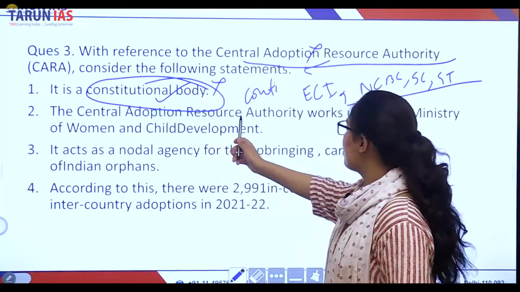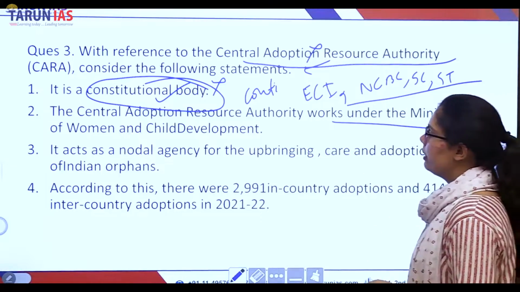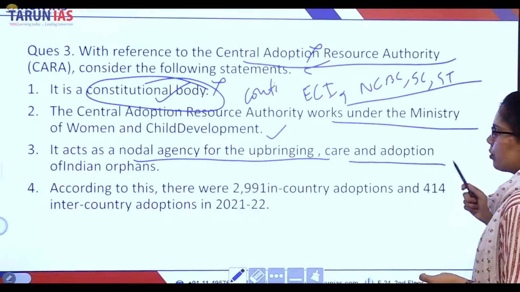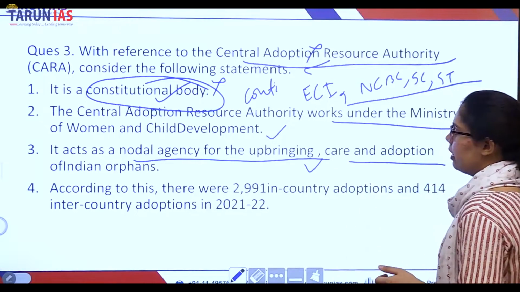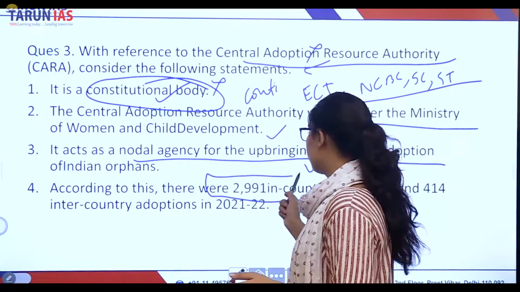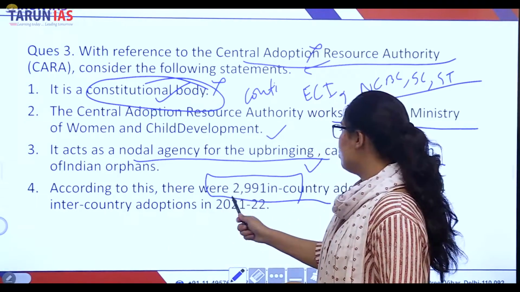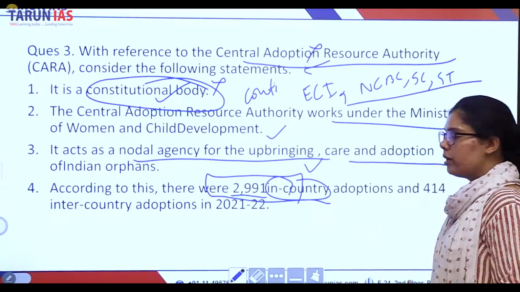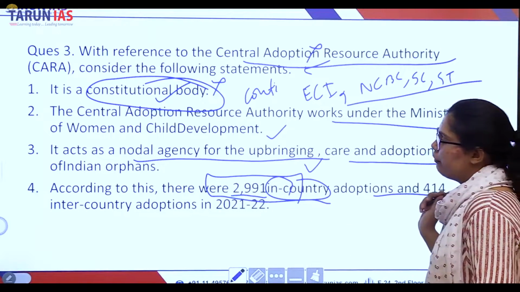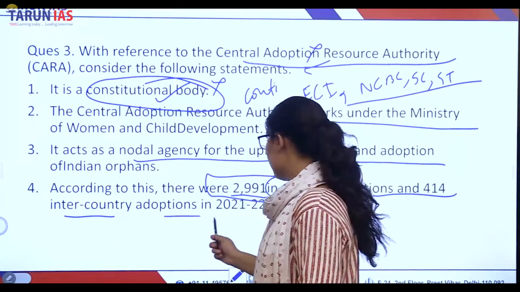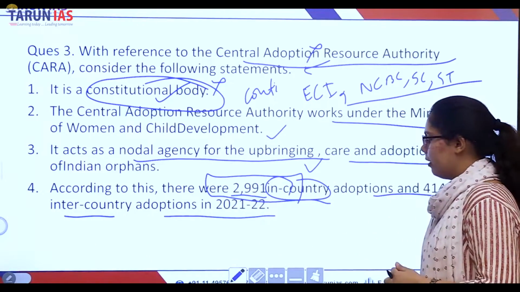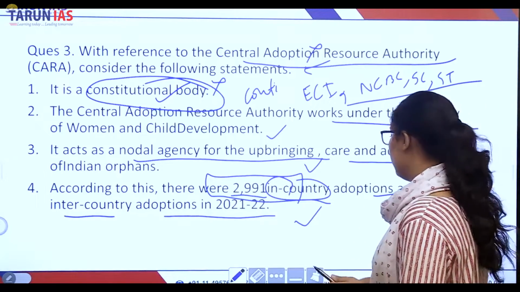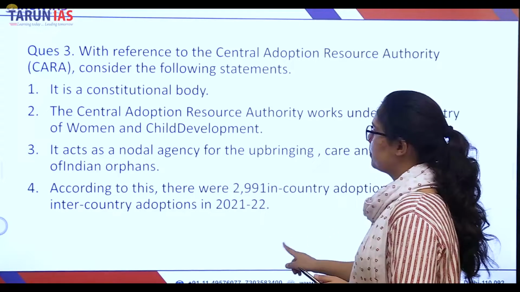The Central Adoption Resource Authority works under the Ministry of Women and Child Development. This is correct. It acts as a nodal agency for the upbringing, care and adoption of Indian orphans. This is also correct. This is the data which is given here, right? According to this, there were 2,091 in-country adoptions and 414 inter-country adoptions in 2021-22, right? So this data is also correct. The first one is incorrect. So statements 2, 3 and 4 are correct.